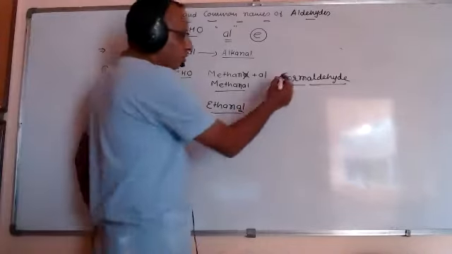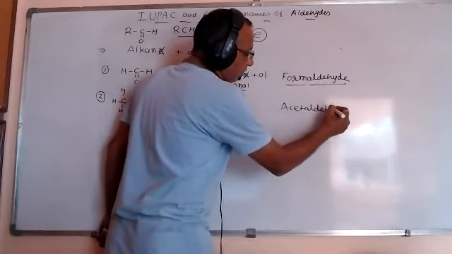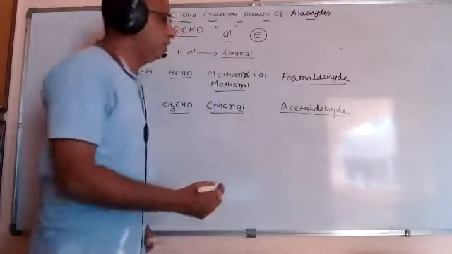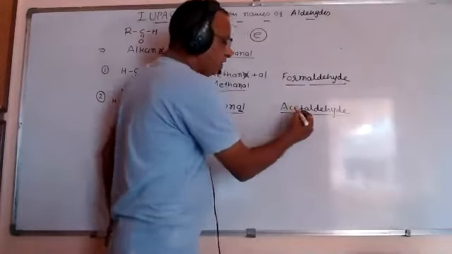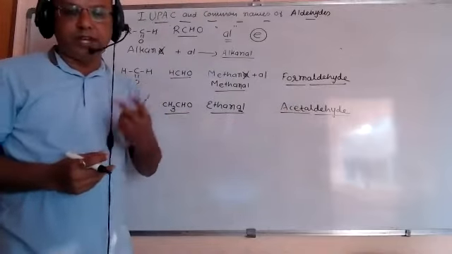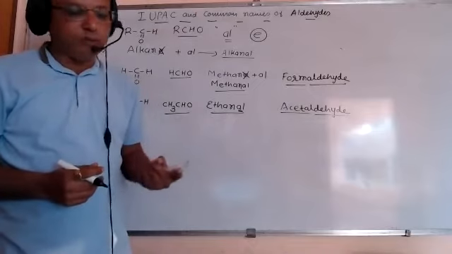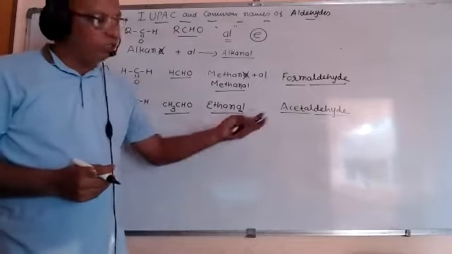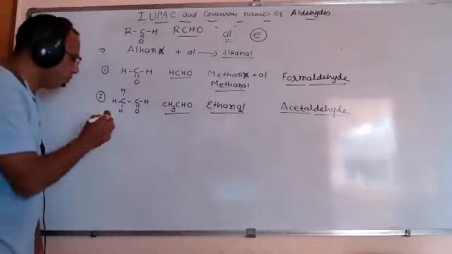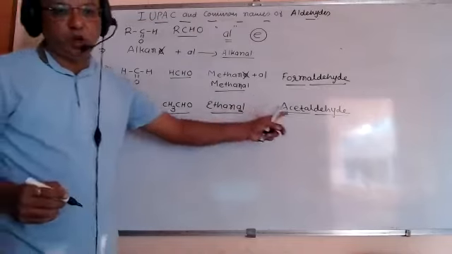And the common name is acetaldehyde. The word acet is used for the two-carbon second member, like acetic acid CH3COOH, acetaldehyde, and acetamide that we will learn. This is IUPAC, this is common name.